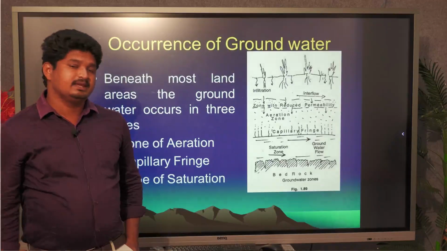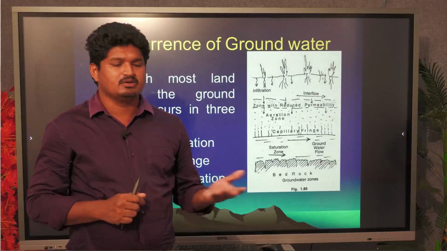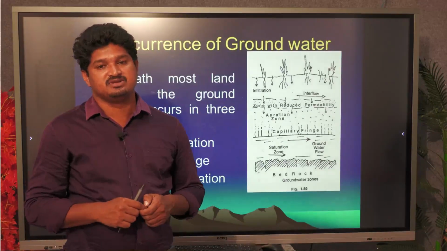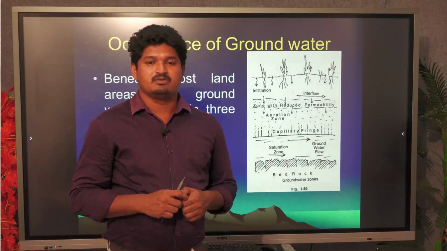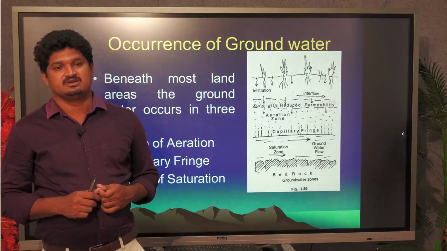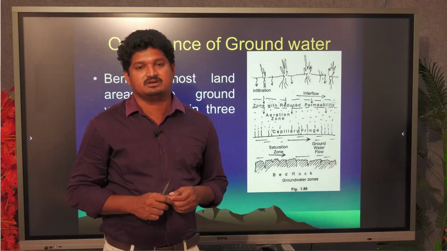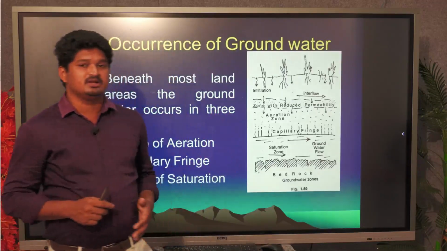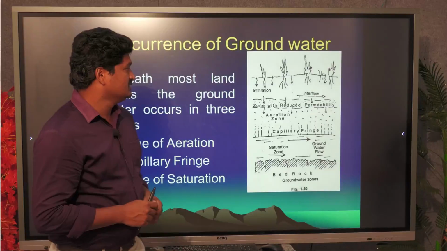For example, in many hilly areas, most people depend only on groundwater, and agriculture is practiced depending only on it. Knowingly or unknowingly, they dig a borehole in a particular region, and after some days water is not available in that borehole because the zone is not suitable for groundwater. Based on this, the occurrence of groundwater is divided into 3 zones.